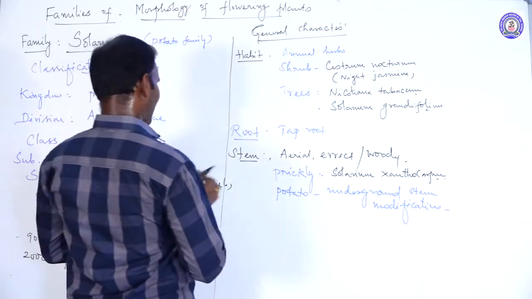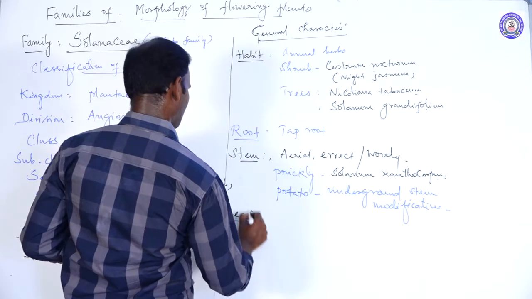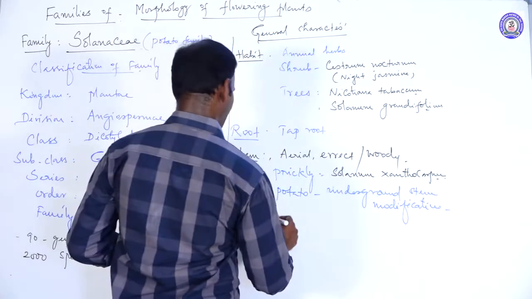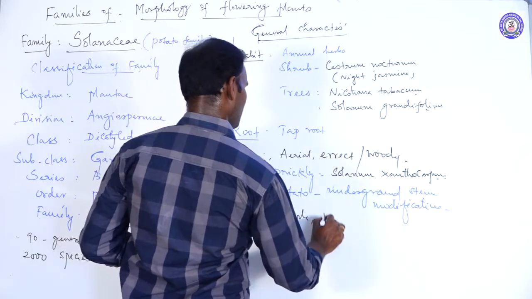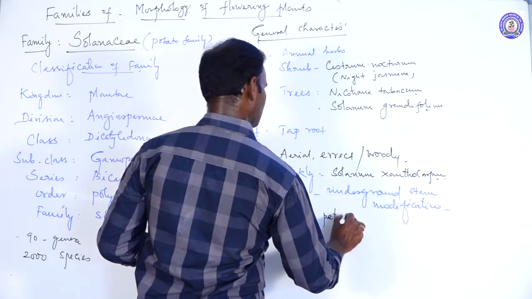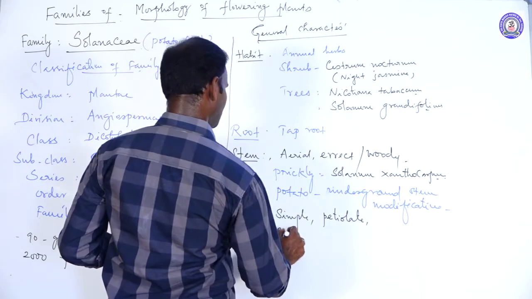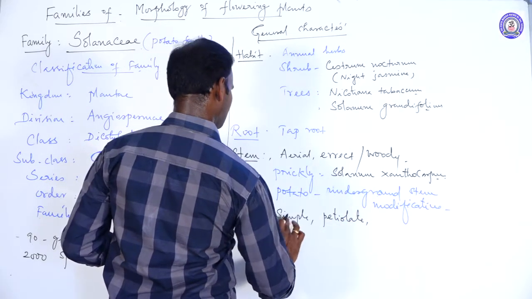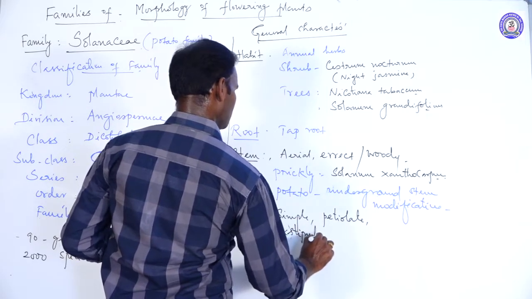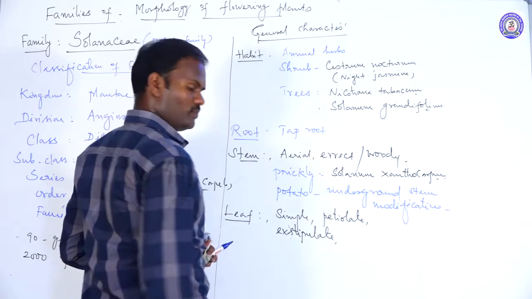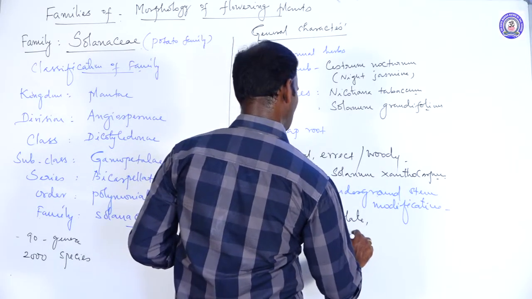If you take the leaf characters: simple leaf, petiolate, exstipulate, meaning stipules are absent.